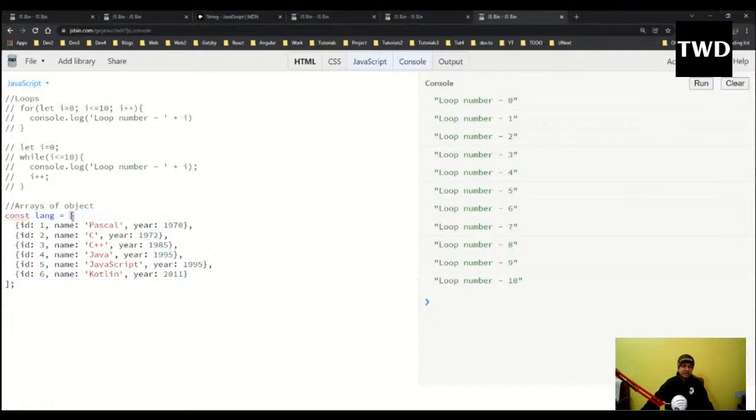See, an array always has elements, or items. The first item is this object, the second item is this object, the third item is an object, then the fourth, fifth, sixth. So this is all objects, and an object is definitely a key-value pair, and this is how everything works.